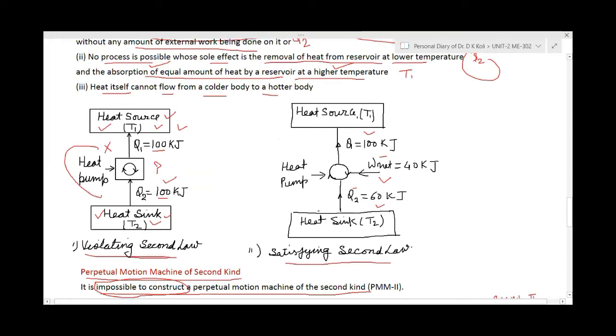But in the second case, 60 kilojoules of heat is being taken from the heat sink, we are taking 40 kilojoules of work input and transferring 100 kilojoules of heat to the heat source. This case is possible. It is satisfying the second law. So actually, the Clausius statement says this type of engine is not possible. We cannot construct such a heat pump which will remove heat and transfer it to the heat source without taking any external work.